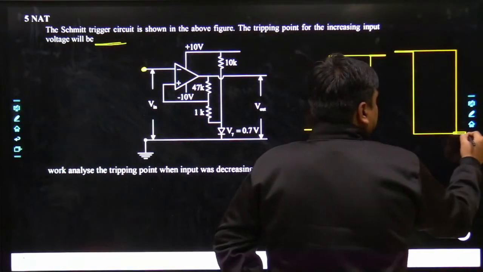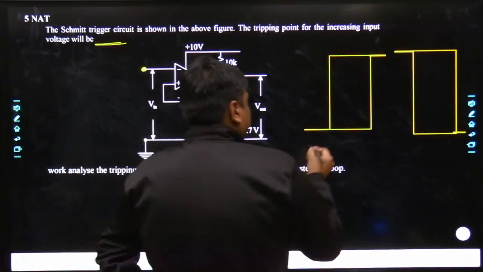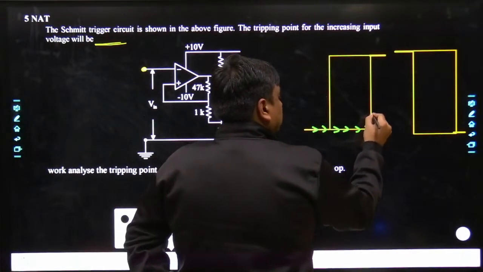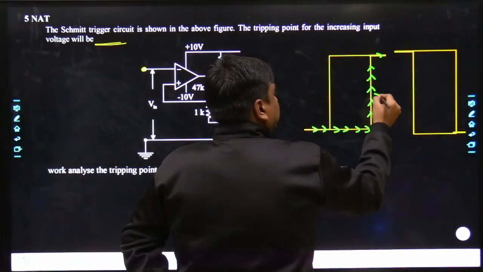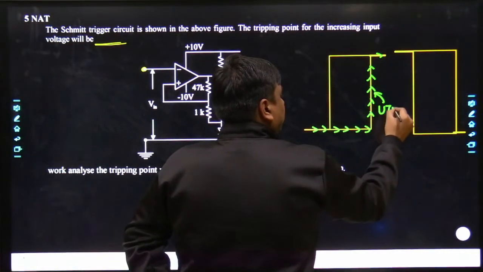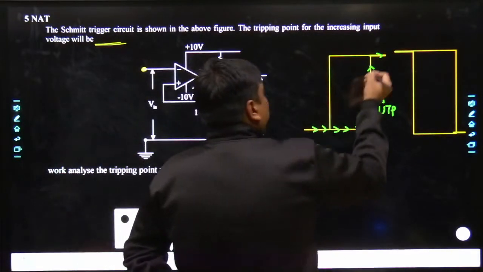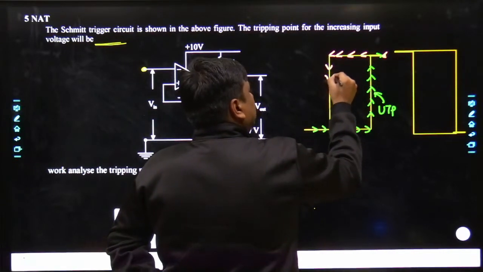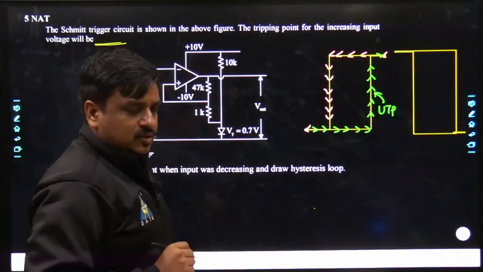If I mark their direction, the direction would be like this. Here is my UTP, and when the output voltage has to switch from plus Vsat to minus Vsat, all the way it has to come till the LTP.